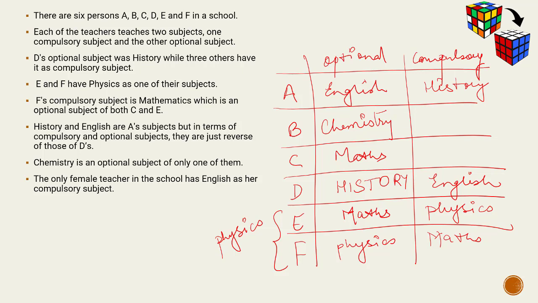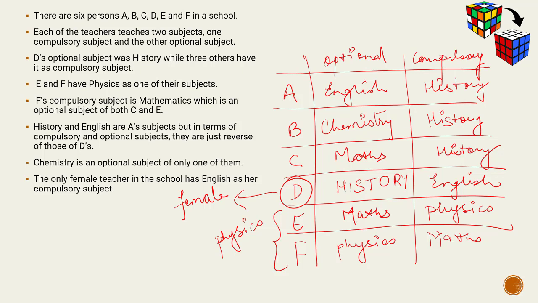And the first line says that three people have history as their compulsory subject. So that has to go with A, B and C. Now, the only female teacher in the school has English as a compulsory subject. So this tells me that D is a female teacher, because D is the only person who has English as the compulsory subject, leading me to conclude that D is a female teacher.